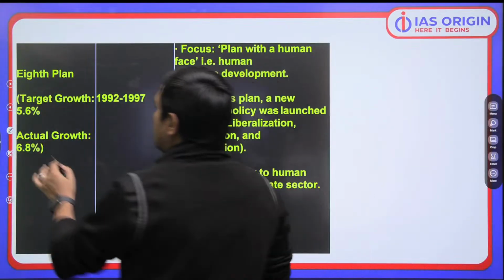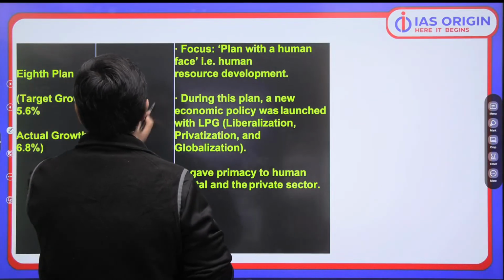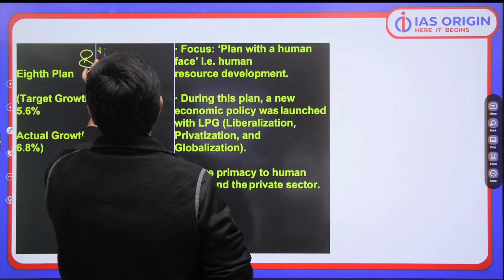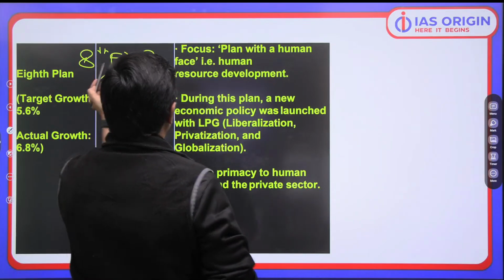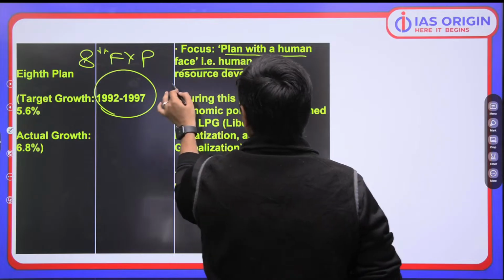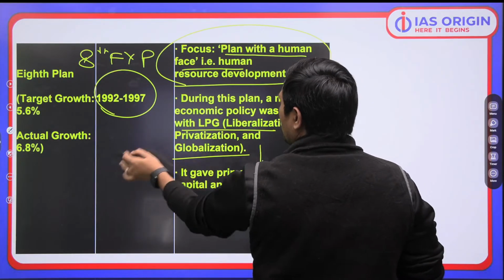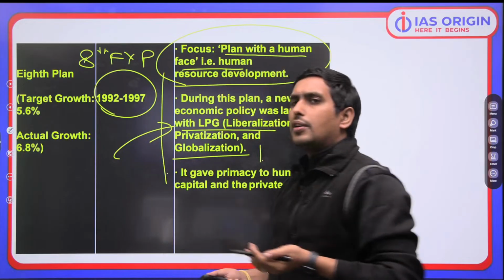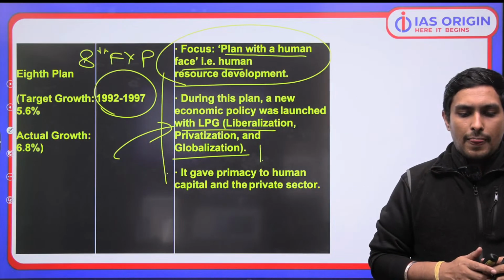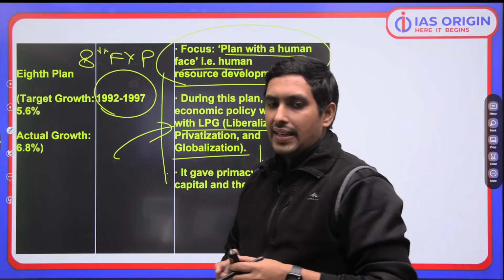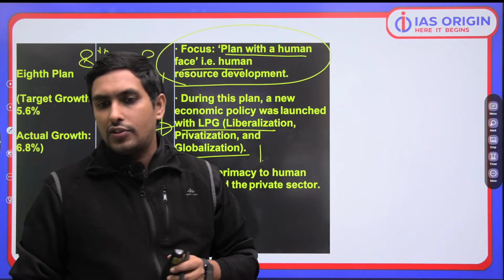So you can see that is what we have discussed already. This is the 8th 5-year plan. We are focusing on a plan with a human face, human resource development. We are focusing on LPG reforms, as we have seen. So these are the basic aspects related to that. Simple and straightforward. These are the basic aspects which are associated with this particular plan.